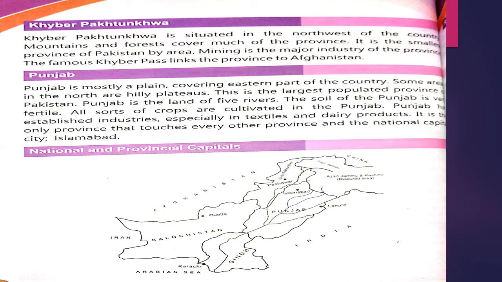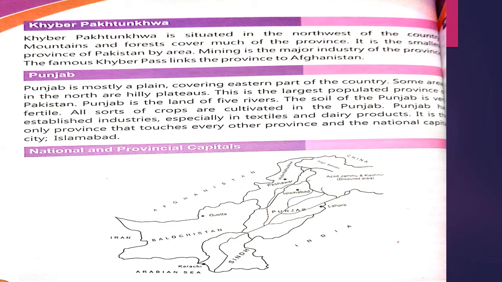This means the land of Punjab is very fertile. Here we can cultivate more food crops. All sorts of crops are cultivated in Punjab. Punjab has established industries, especially in textile and dairy products.